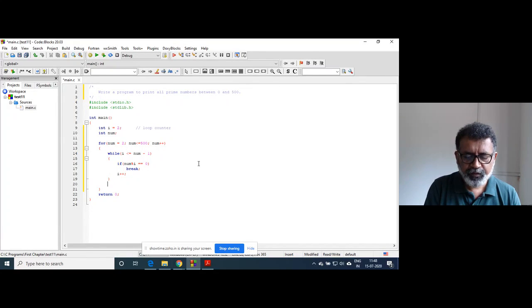After that, if i is equal to num, print percent d, suppose percent 4d, and I'll print here num.